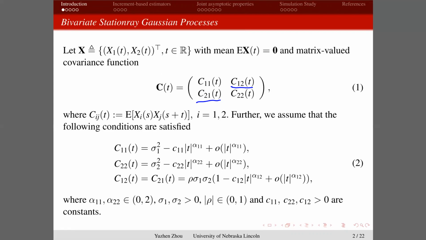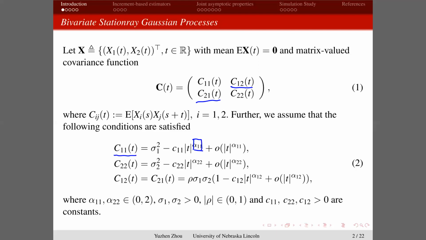In order to study the smoothness property of the process, we first assume the local behavior of the covariance function. For process x1, C11 of t, when t is close to 0, is equal to sigma 1 squared minus c11 times the absolute value of t to the power alpha 11, plus a small o of the absolute value of t to the power alpha 11. Here, alpha 11 is a smoothness parameter. It determines the fractal index of the process.